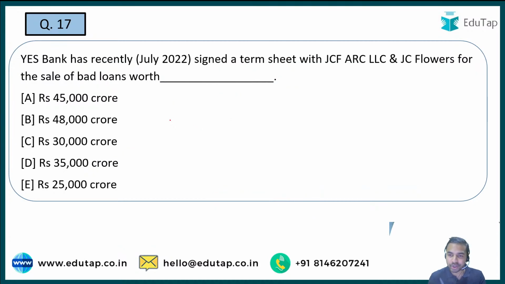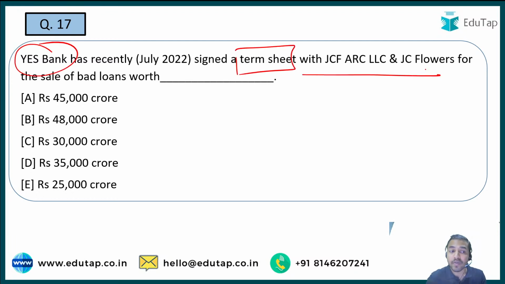The next question is, Yes Bank has recently signed a term sheet with the JCF ARC LLC and JC Flowers for the sale of bad loans worth dash. So you are just required to tell me the amount of that particular bad loan, ठीक है जी, for which Yes Bank has signed a term sheet with this particular entity, that is JCF ARC LLC and JC Flowers. So please quickly tell me what exactly is the right answer to the question.